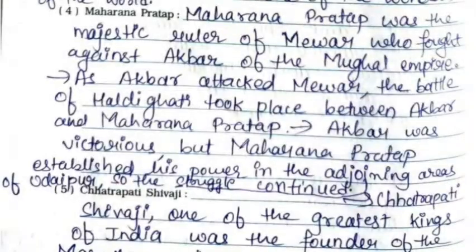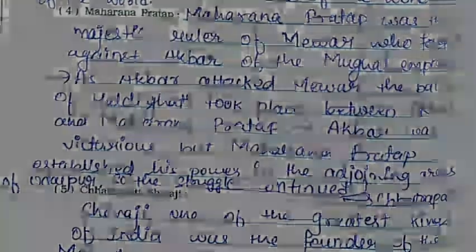Fourth one is Maharana Pratap. Maharana Pratap was the majestic ruler of Mewad who fought against Akbar of the Mughal Empire. As Akbar attacked Mewad, the Battle of Haldi Ghati took place between Akbar and Maharana Pratap. Akbar was victorious, but Maharana Pratap established his power in the adjoining areas of Udaipur, so the struggle continued.